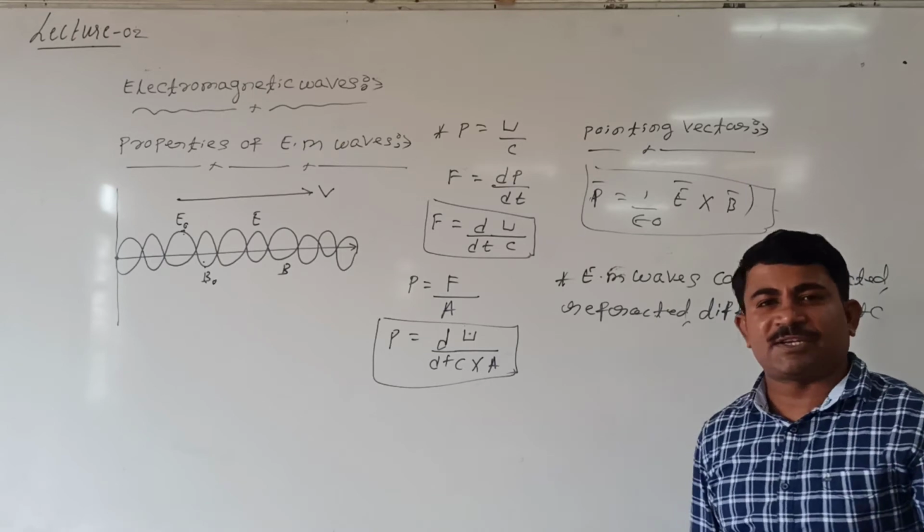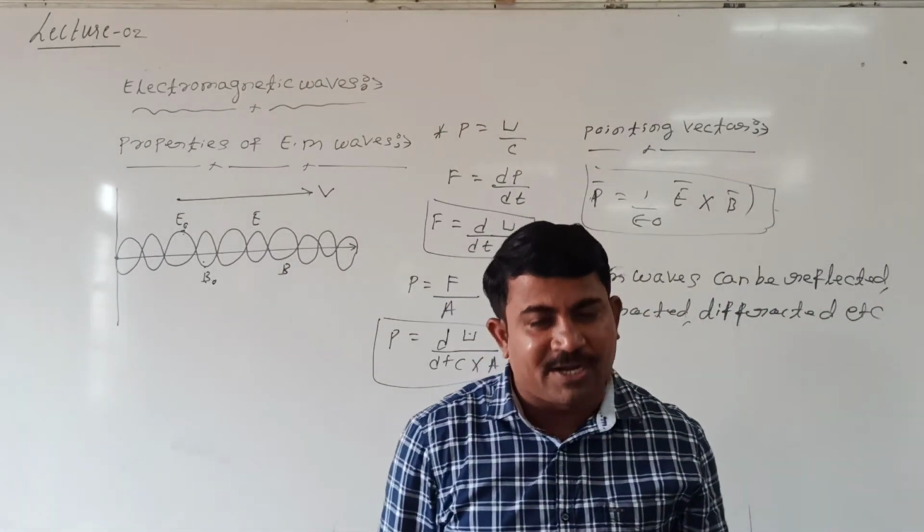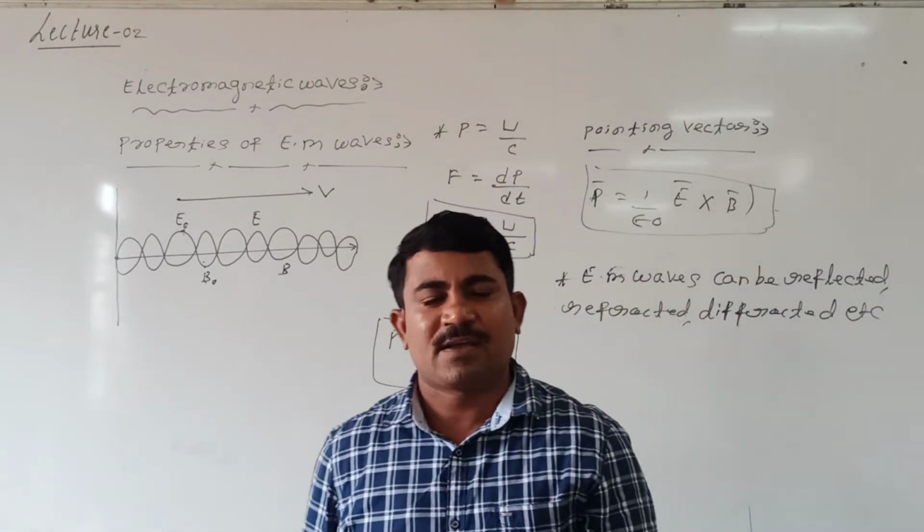What is meant by reflection, refraction, diffraction and polarization? That we'll see in the next class.